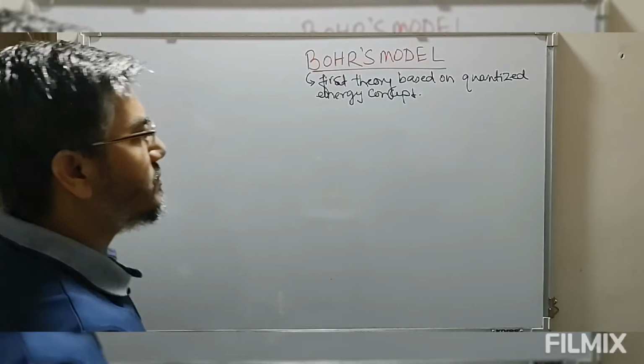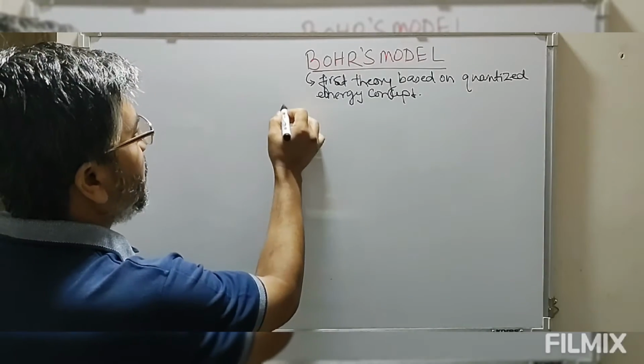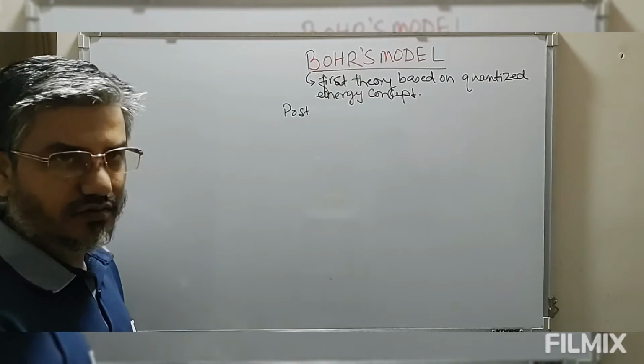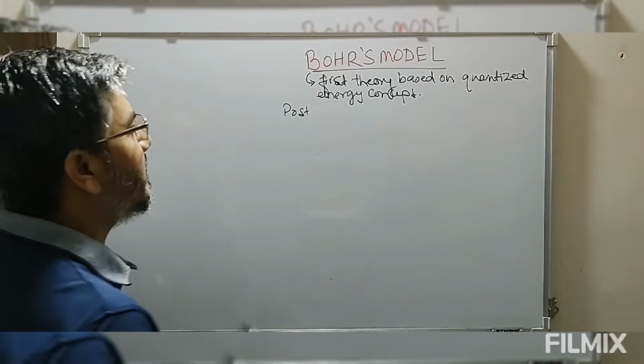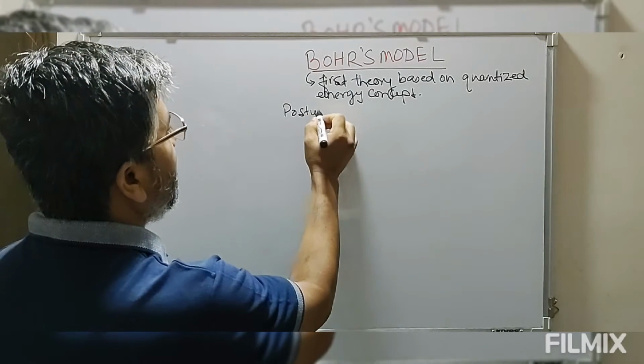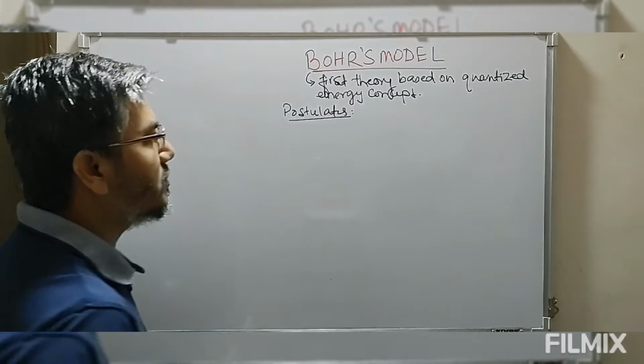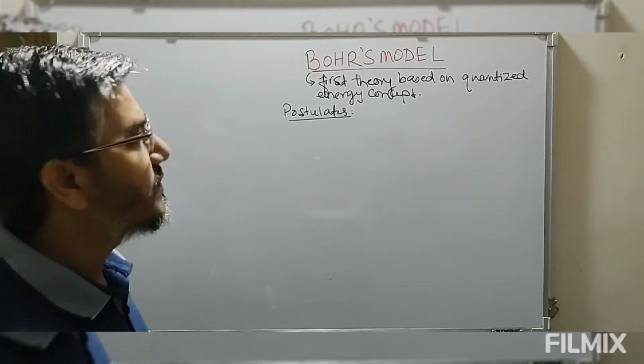Now this model is based on certain postulates, so let me give you the postulates, because these postulates are very important for this theory, and from these postulates only we are going to derive a number of derivations. Postulates means important points or important assumptions.